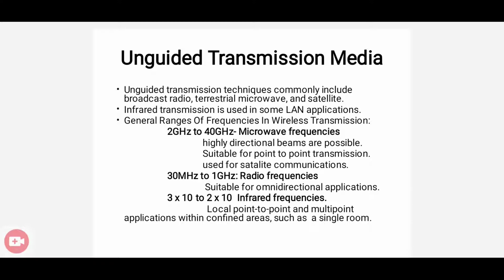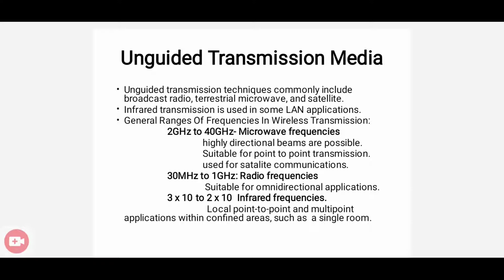Okay. Next we have a range of frequency between 30 MHz and 1 GHz. What is it known as? Radio frequencies. And what are its applications? It has omnidirectional applications. Next, the high frequency range, that is infrared frequency, is also used for local point-to-point communication.